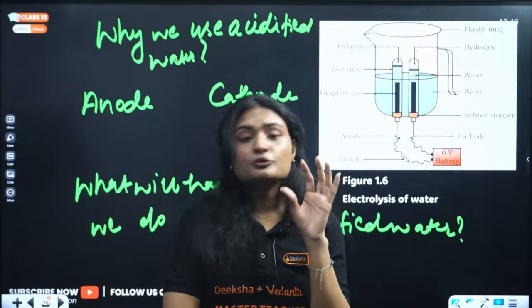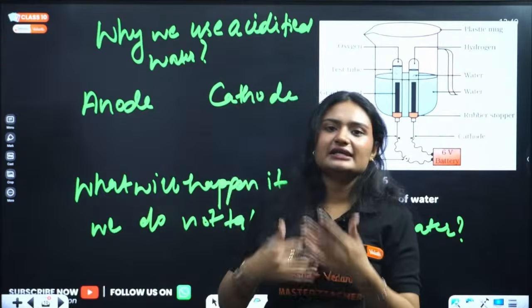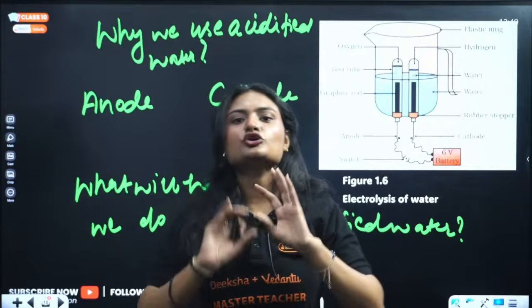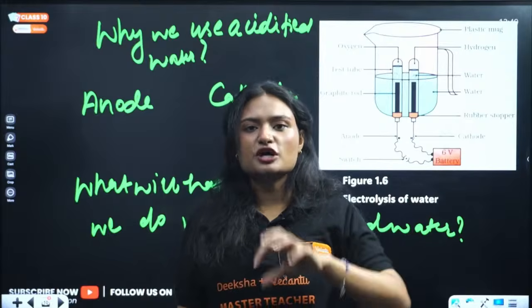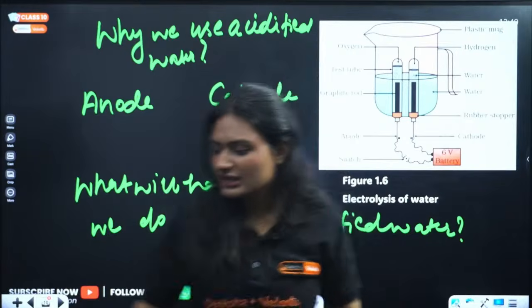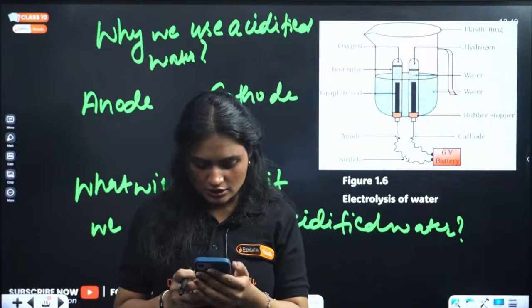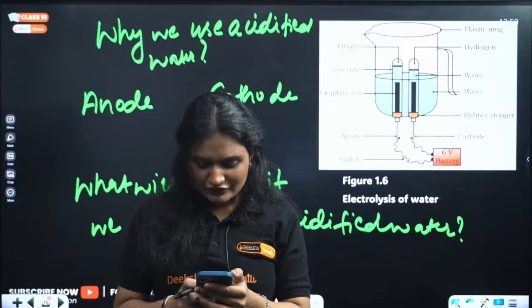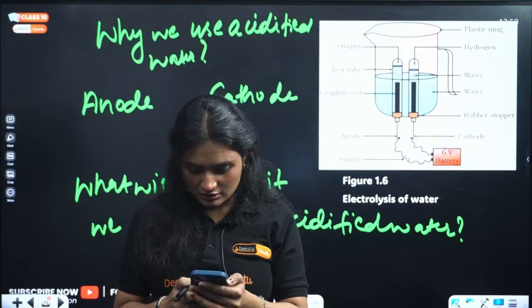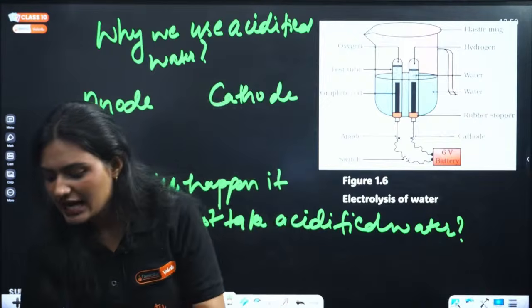So to make it a good conductor, we acidify it. That means we add drops of sulfuric acid to it.